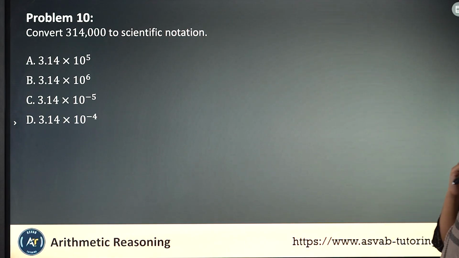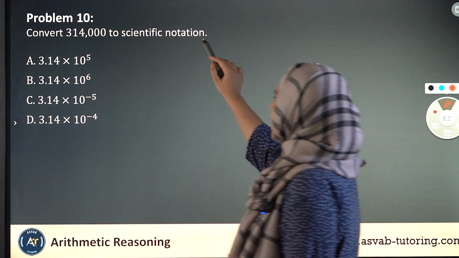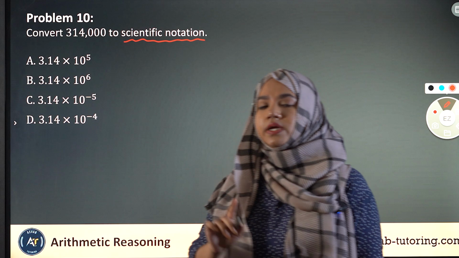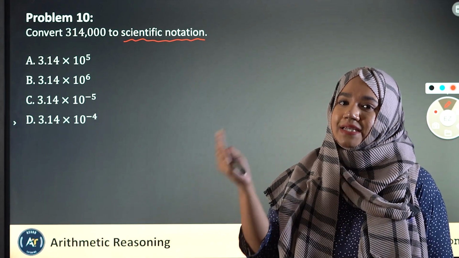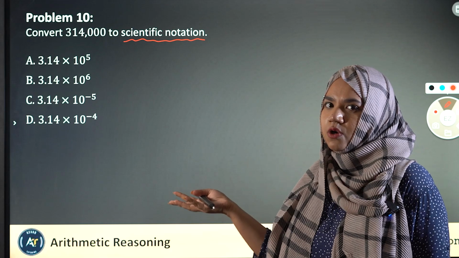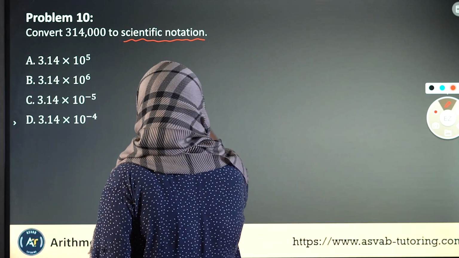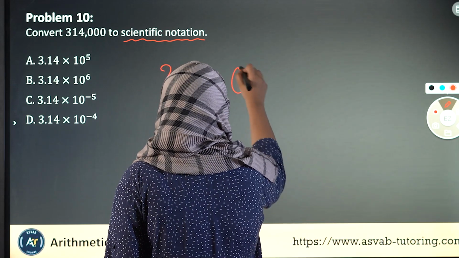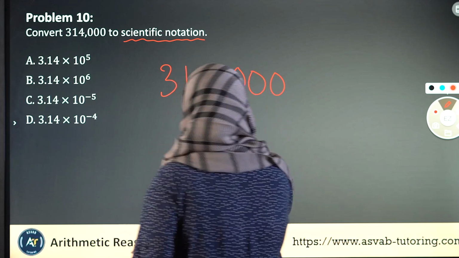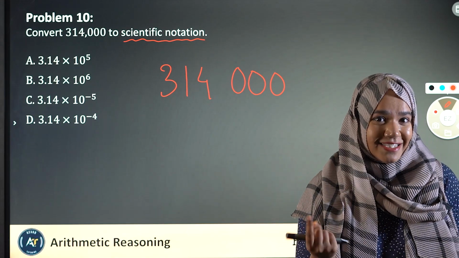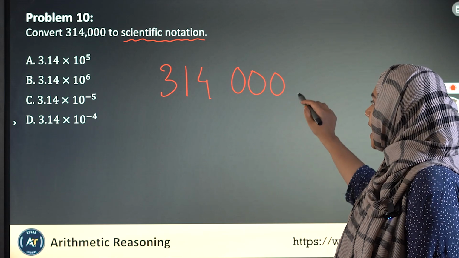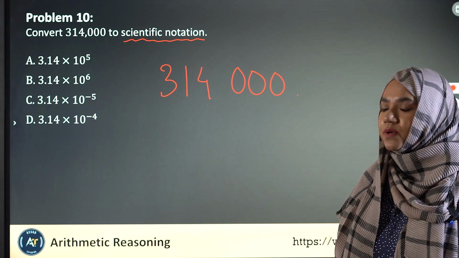So let's look at problem number 10. Convert 314,000 to scientific notation. For any sort of scientific notation, what we do here is, first of all, we put the decimal right next to the first digit, and then everything goes as it is. So we have 314,000, right? We don't see a decimal here, but that doesn't mean it doesn't exist. It does exist at the very end of the entire number, okay?